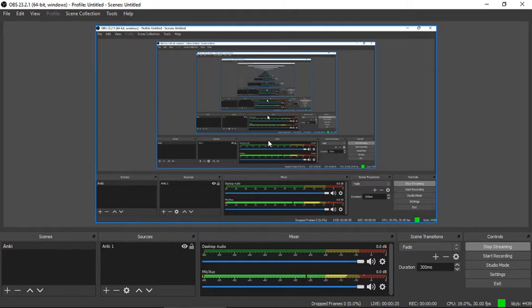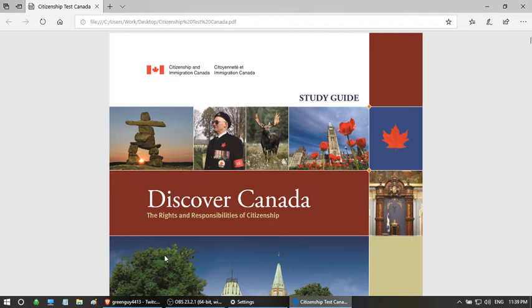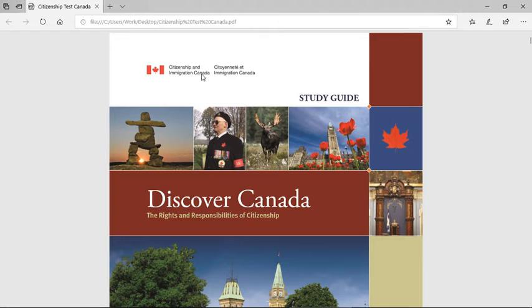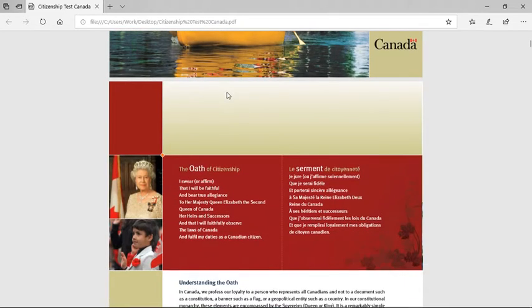In Canada, we have an election coming up in October, and I don't think a lot of people actually know the information that's in this. So I wanted to go over it, even if just for myself, and see how much I actually know about my own country. So here it is. Citizenship and Immigration Canada. Discover Canada, the rights and responsibilities of citizenship.